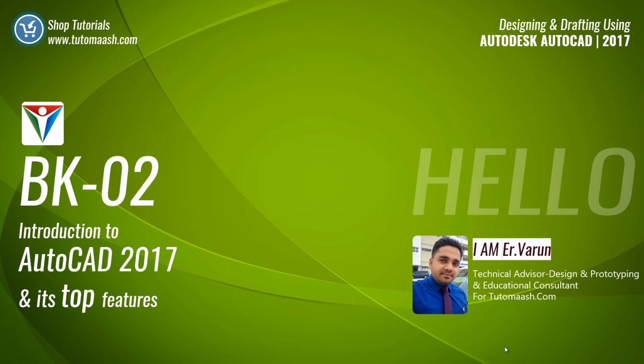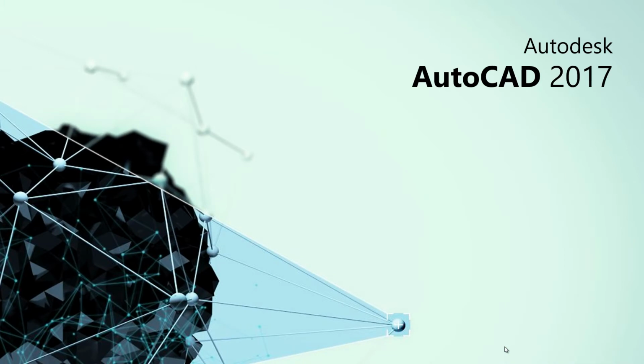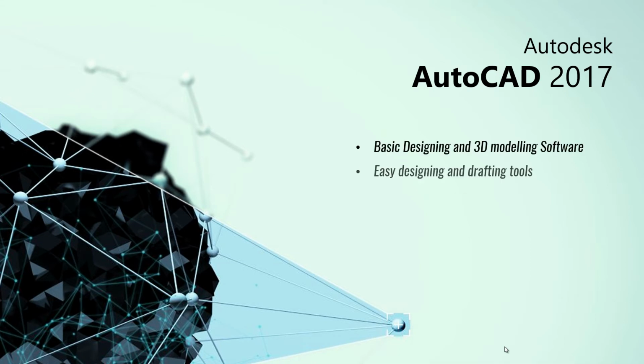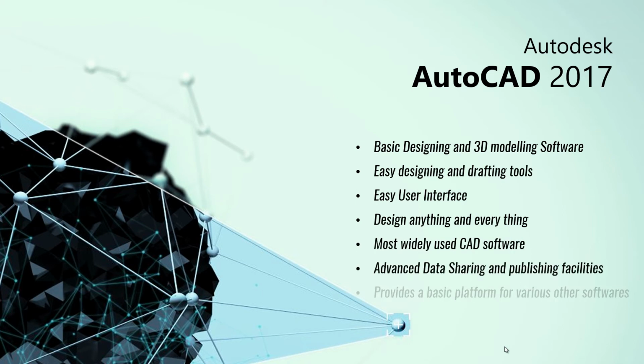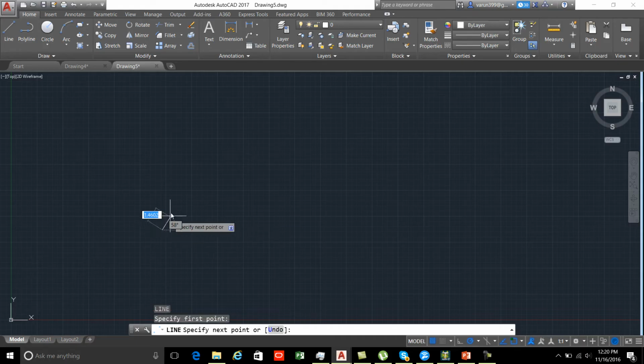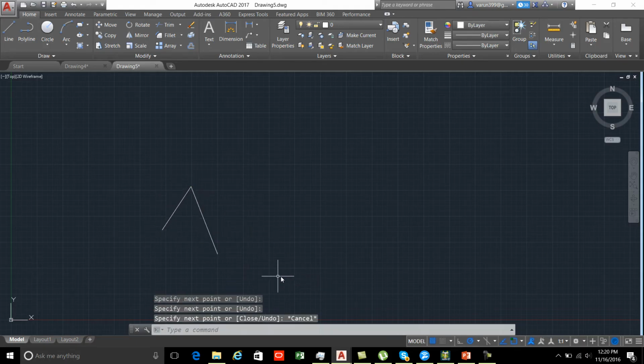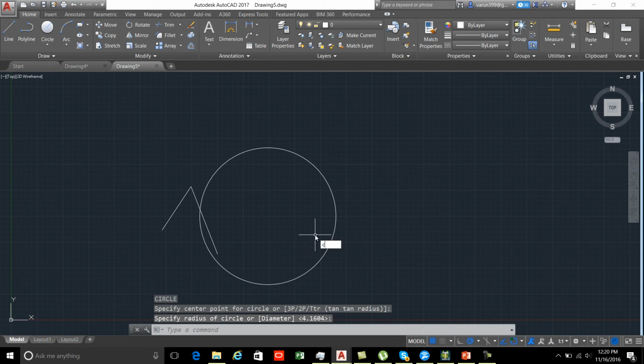In this session, we will be discussing an introduction to AutoCAD 2017 and its top features. Autodesk, the company known for its rapid expansion and innovation in the field of computer-aided designing, provides their first and basic software, AutoCAD. It is one among the basic designing and 3D modeling software. It is well known for its easy design and drafting tools and user-friendly architecture. It can design anything and everything, which makes AutoCAD the most user-friendly software.